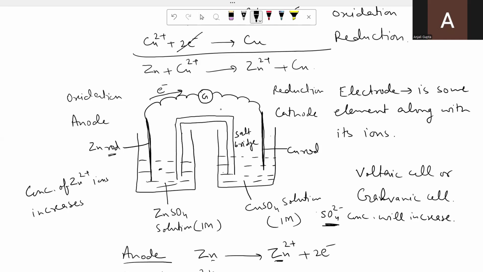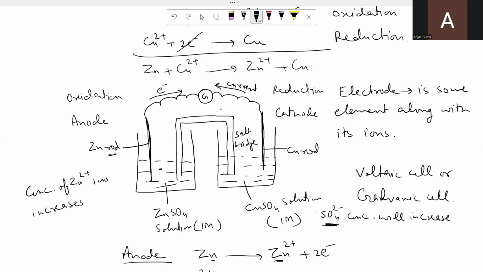So you can see the direction of the flow of electrons is always from anode to cathode. And the direction of the current is just opposite to the direction of electrons. So please keep in mind the direction of current will always be from cathode to anode.